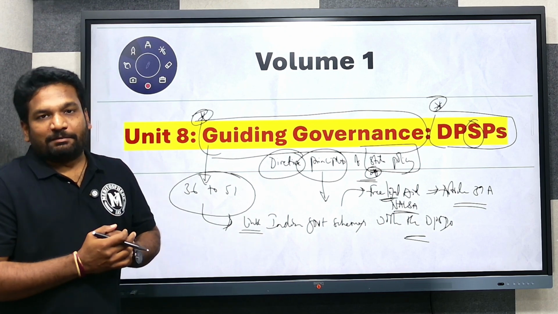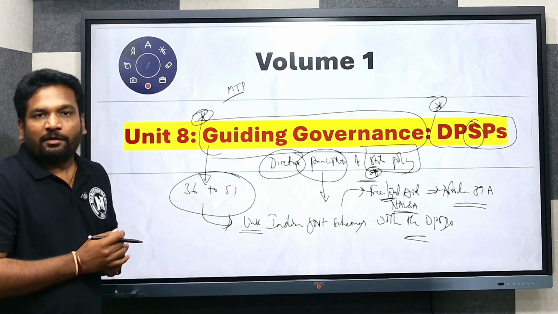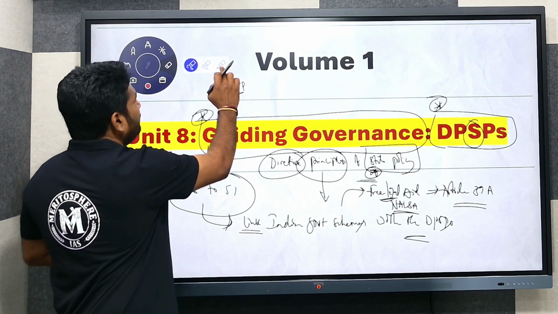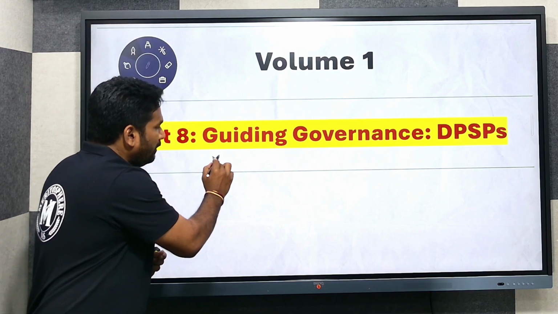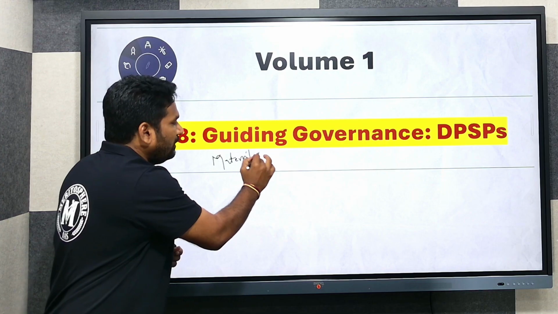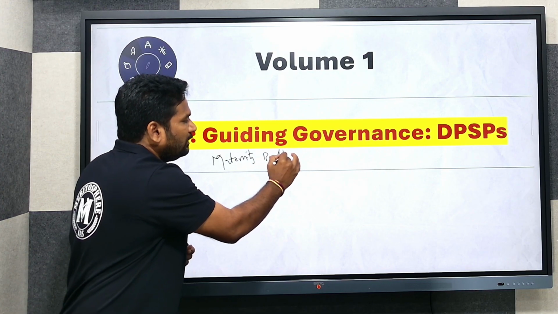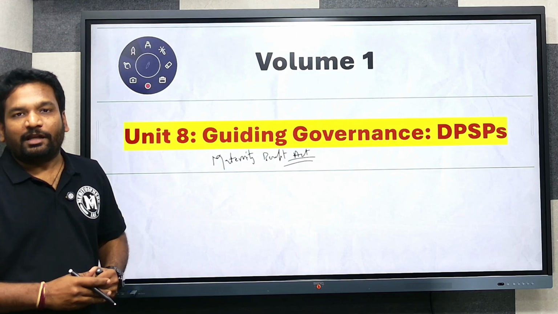Wherever it is possible, for each article of the directive principles, we are going to bring the Indian government schemes. For example, the Maternity Benefit Act, which was brought by the Indian government, is a reflection of one of the DPSPs.